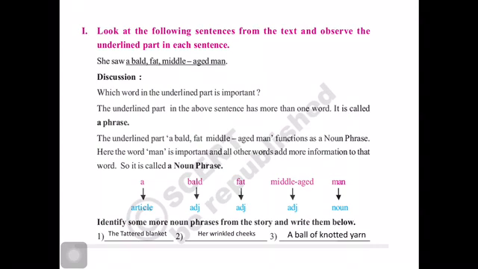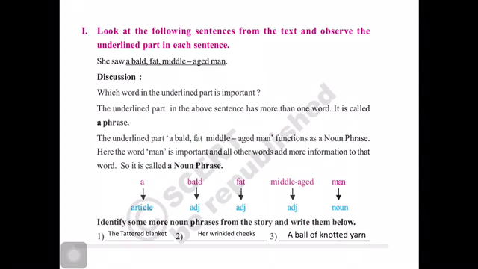Now, I told you that if both sides of "of" we have nouns. Here we have a ball, a noun, and yarn is also a noun. Knotted is an adjective. So a ball of knotted yarn, with nouns on both sides of "of", becomes a noun phrase. Applying these rules of the indicators, you can find still more noun phrases from the story.